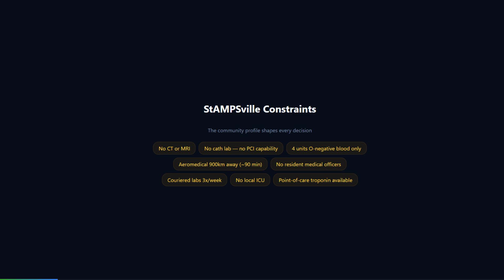The troponin confirms what the ECG already shows. I would not delay treatment waiting for the result. That is a crucial point and one that examiners test repeatedly.